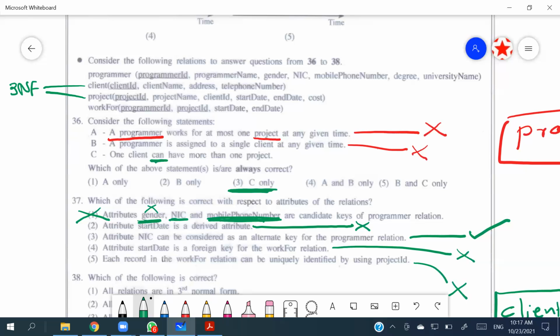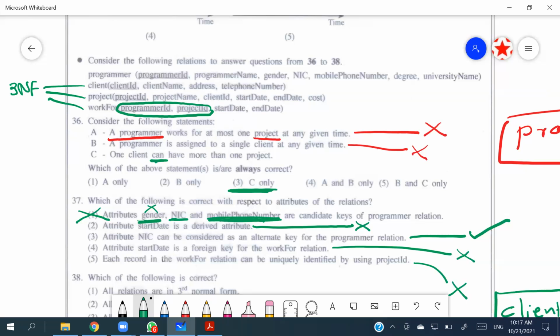Work for: programmer ID, project ID, start date and end date. So this start date and end date, we can assume those are the start date and end date of a programmer who starts to work on a particular project and ends the work on a particular project. So start date and end date, both are depending on the entire primary key, right? No unwanted repetition, so first normal form qualified. Depending on the primary key fully, second normal form qualified. No transitive dependencies, third normal form qualified.